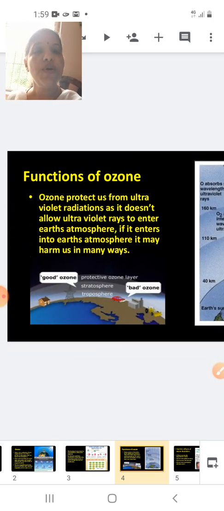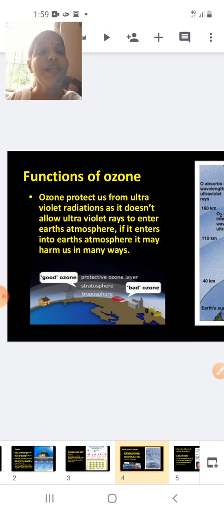Functions of ozone. Ozone protects us from ultraviolet radiation, as it does not allow ultraviolet rays to enter the Earth's atmosphere. If it enters the Earth's atmosphere, it may harm us in many ways, which we will discuss in the further slides.